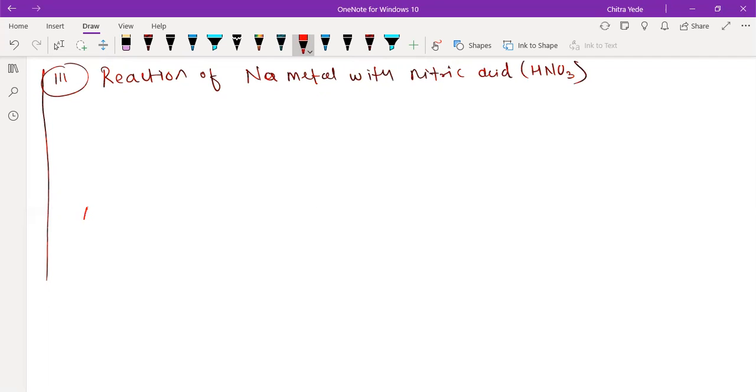So sodium, when it reacts with HNO3, see, it is nitric acid. How is nitric acid formed in our environment also? Sir, by thunderstorms.